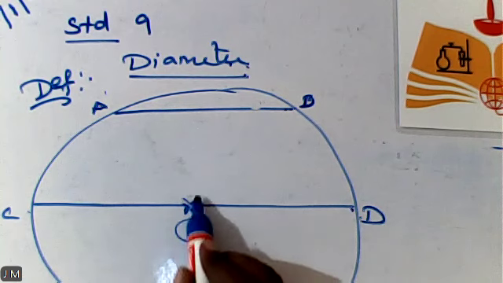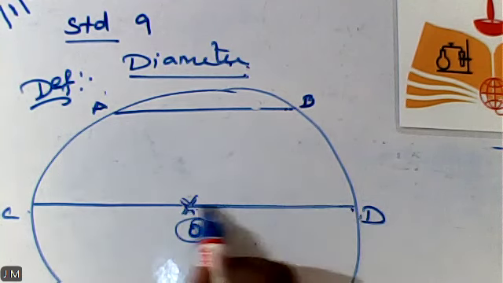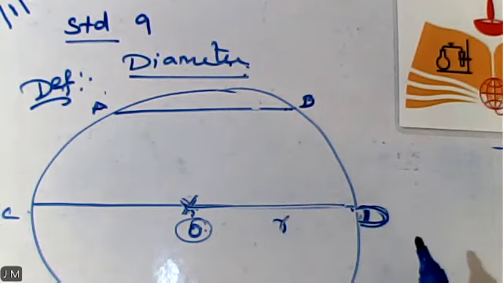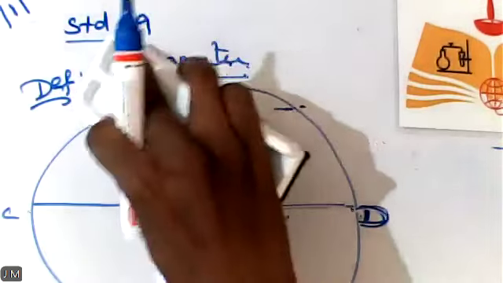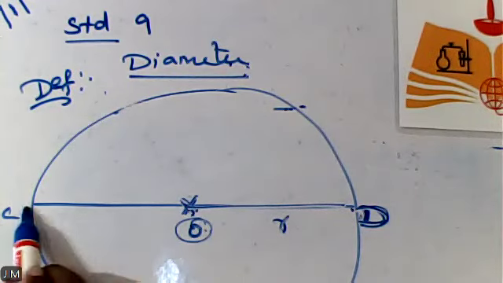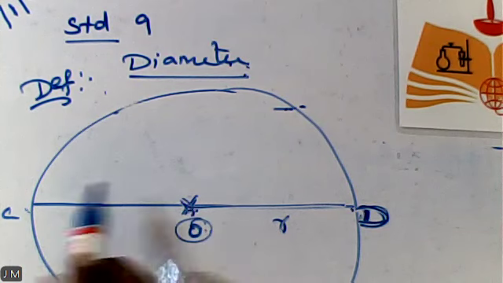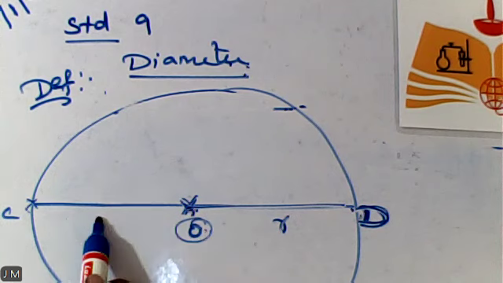Now, can any one of you tell me what O to D is? O is a fixed point and D is any point on the circle. Shall we say it is radius? Okay. Next, the other end towards your left side, O to C. O is a fixed point, C is any point on the circle. The distance O to C is also radius.